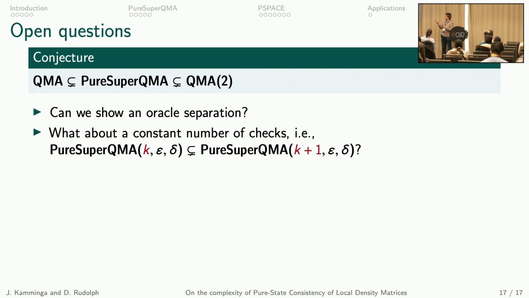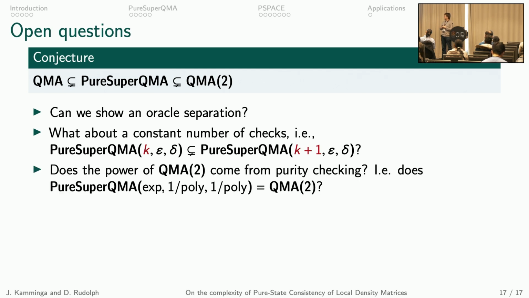So is pure super QMA_k strictly contained in pure super QMA_k+1? And here, k is a constant. And finally, does the power of QMA2 come just from purity checking?